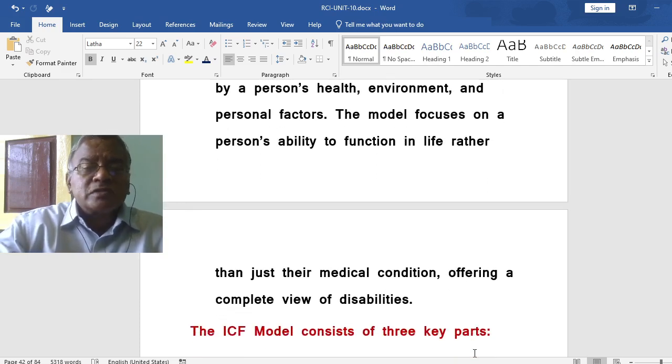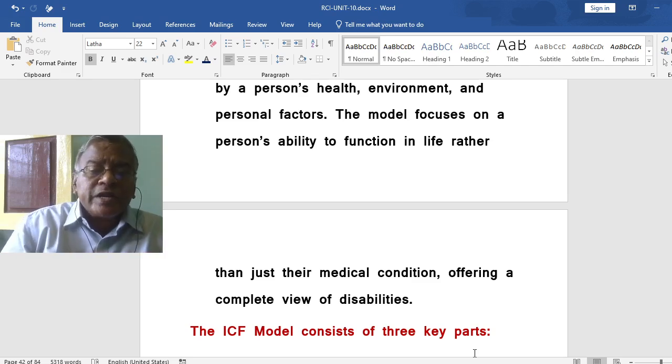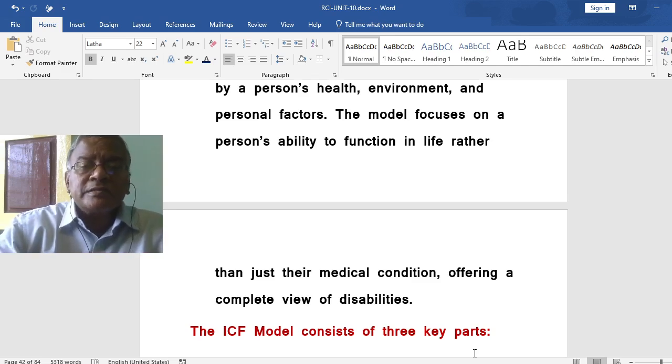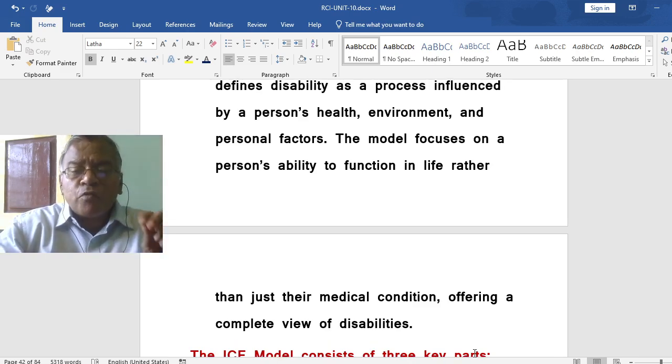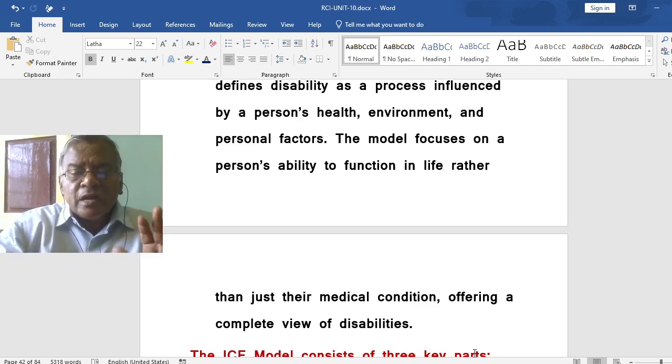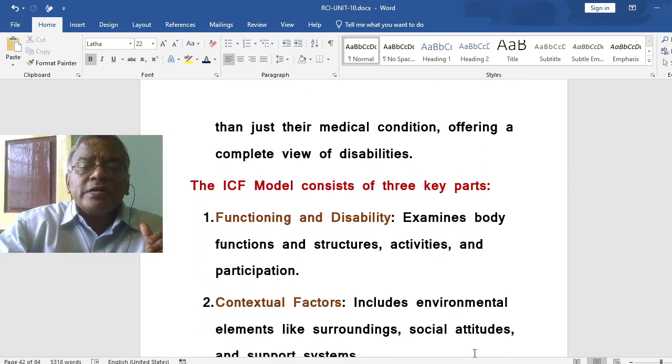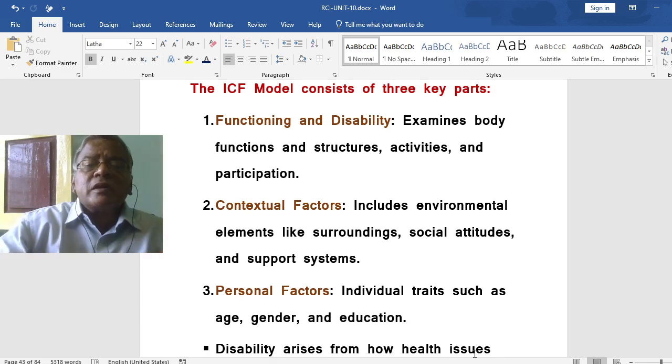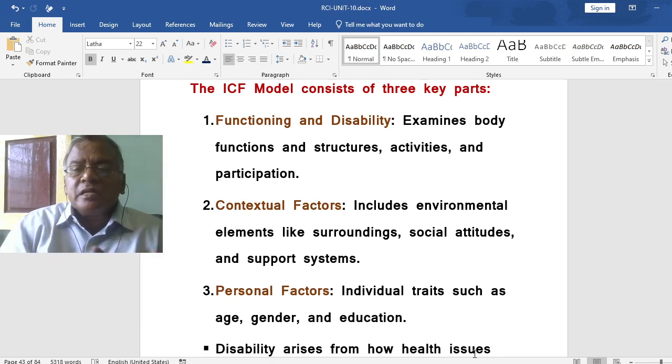The model focuses on a person's ability to function in life rather than just a medical condition, offering a complete view of disabilities. The ICF model consists of three key parts that we have to understand.